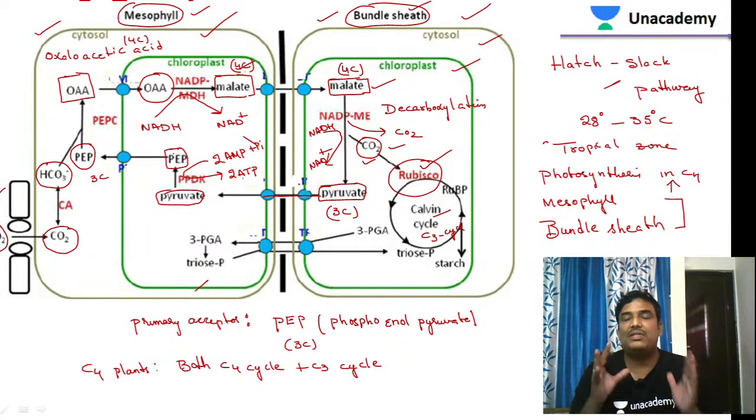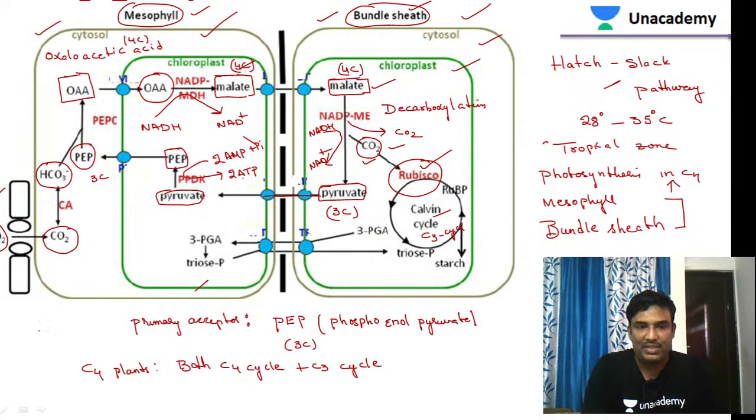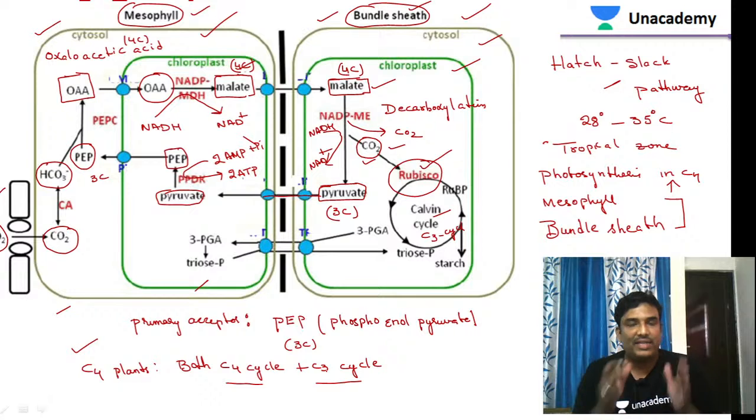So what happens in C4 plants is that the C4 cycle is taking place, and at the same time the C3 cycle is also taking place. Why does the C3 cycle take place only in the chloroplast of bundle sheath cells? The reason is that in the chloroplast of bundle sheath cells there is one enzyme, called Rubisco. Because of that reason only, in C4 plants the C3 cycle takes place in the bundle sheath cells.